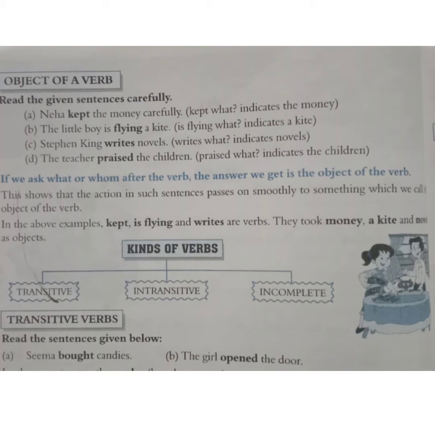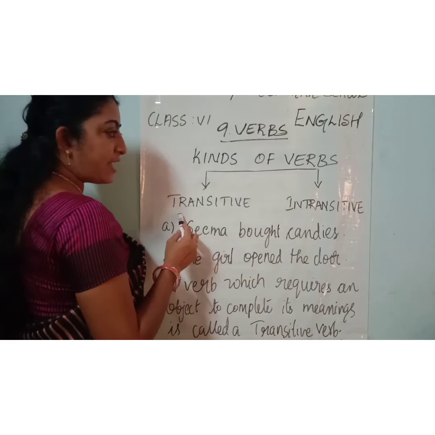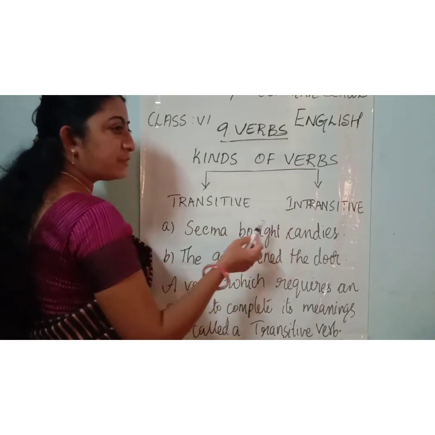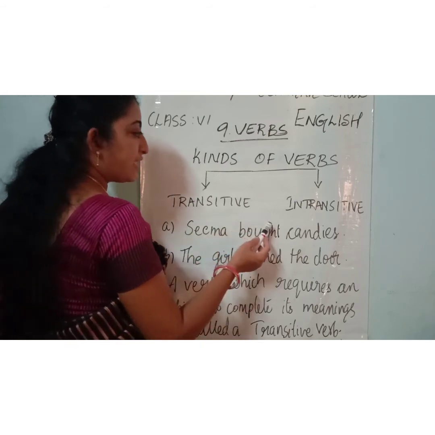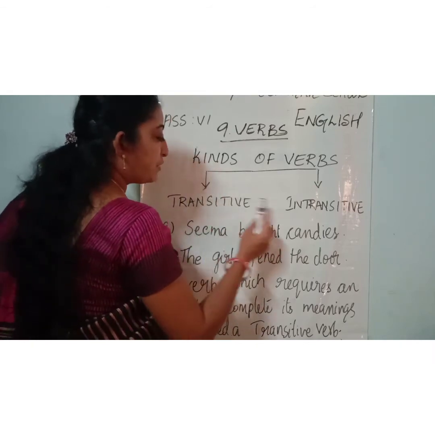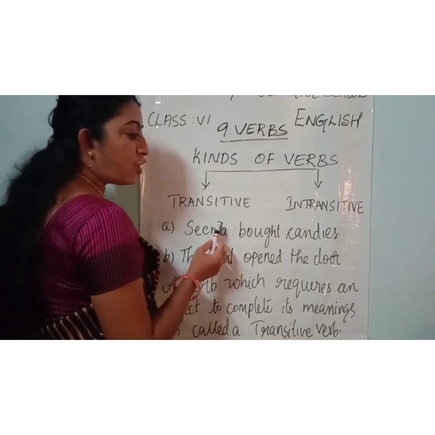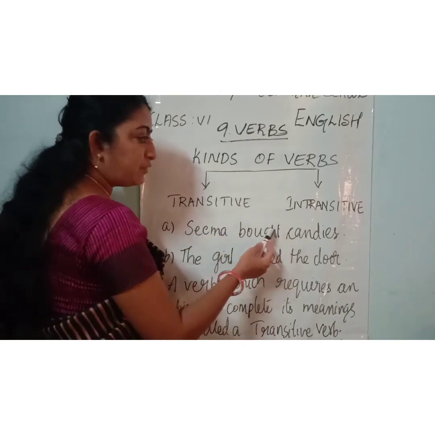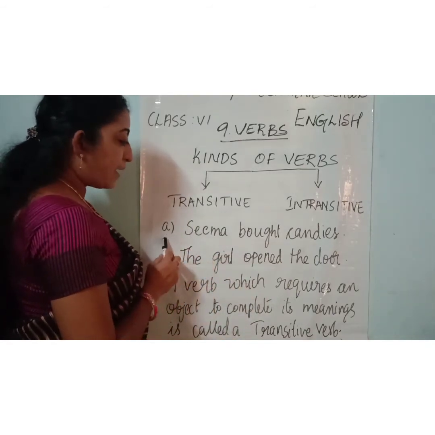If we ask what or whom after the verb, the answer we get is the object of the verb. Then kinds of verbs. There are three kinds: transitive verbs, intransitive verbs, and incomplete verbs. So learn these two, transitive verbs and intransitive verbs. See, a transitive verb has an object in it. But an intransitive verb doesn't have an object. That is the difference here. Okay, look at the example here.